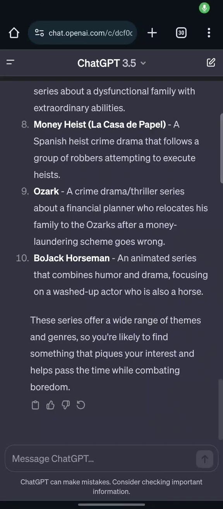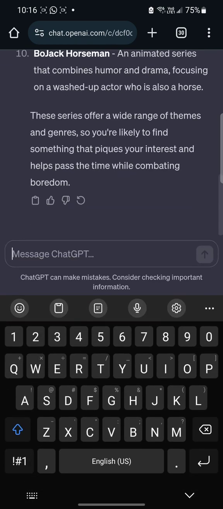Hey guys, so moving on, we're going to start talking about more features that you can actually use ChatGPT for, right? And I'm going to start with comparison. You can actually use ChatGPT for comparison.